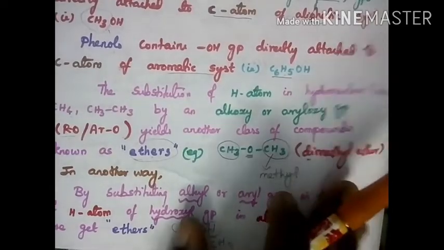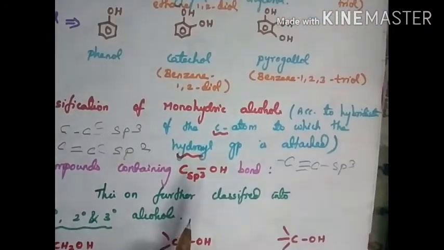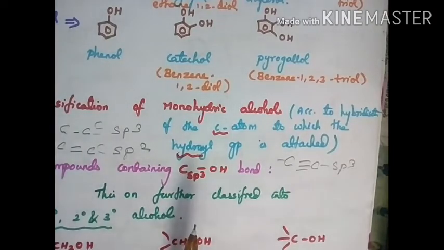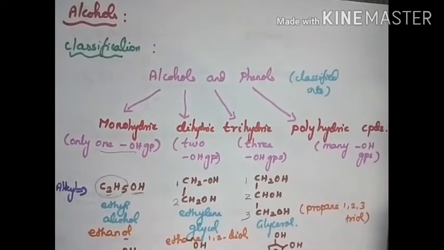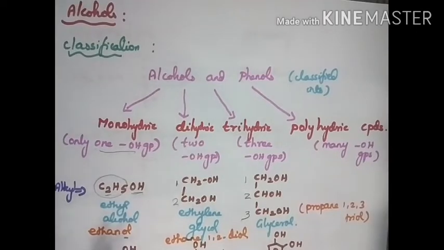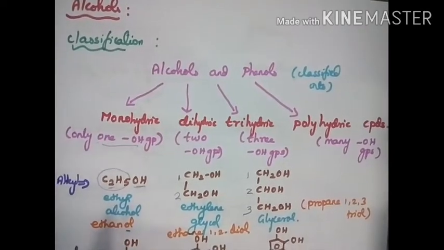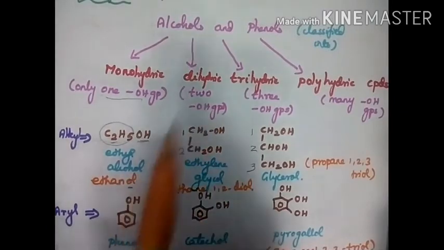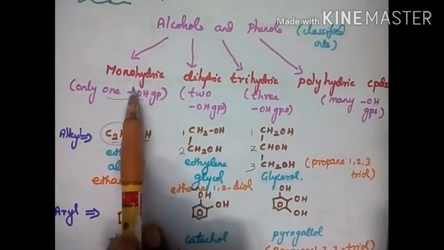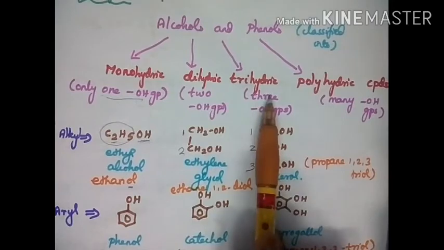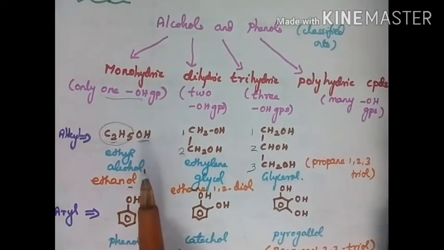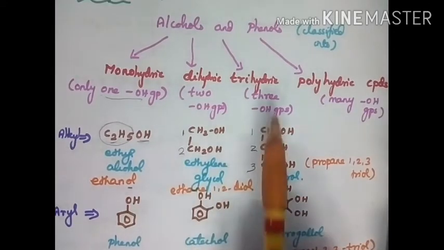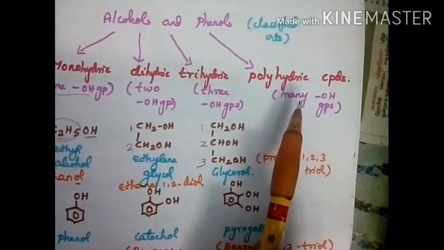So these are the types of alcohols. And the next is the classification of alcohols. How are alcohols classified? Alcohols are classified into alcohols and phenols. Both are classified into monohydric, dihydric, trihydric and polyhydric. From the name itself we can understand what is monohydric, dihydric and trihydric, and the last one is polyhydric.